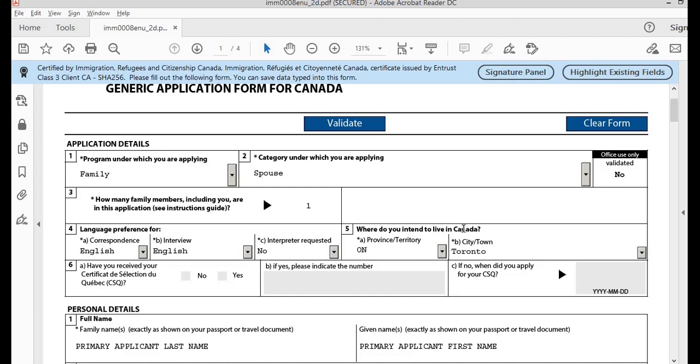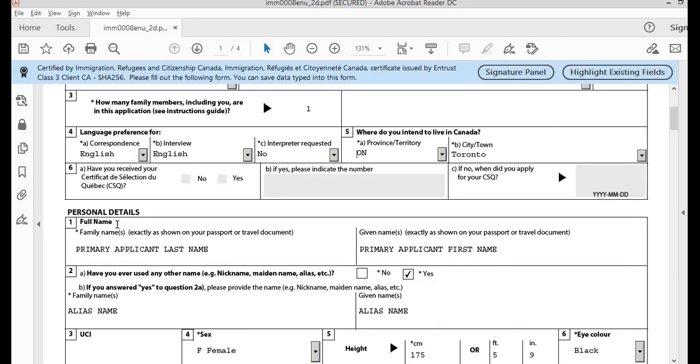Where do you intend to live in Canada? You need to select the province and the city where you will be living after you land in Canada. So this part is grayed out because we have selected the province or territory as Ontario. Let's move ahead to the personal details.